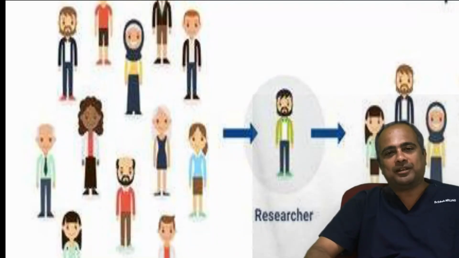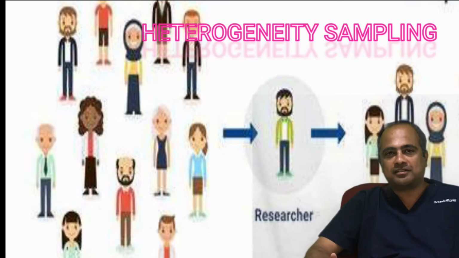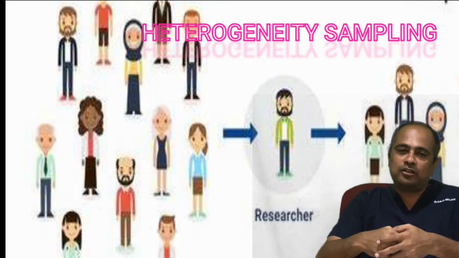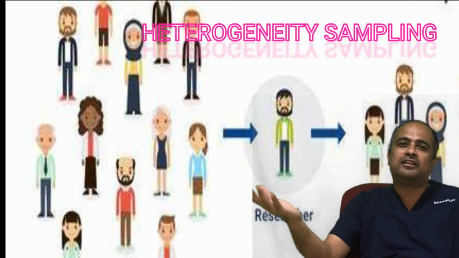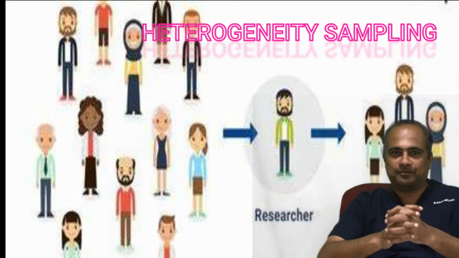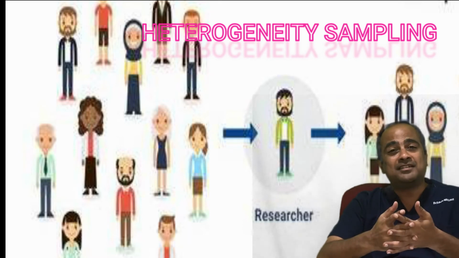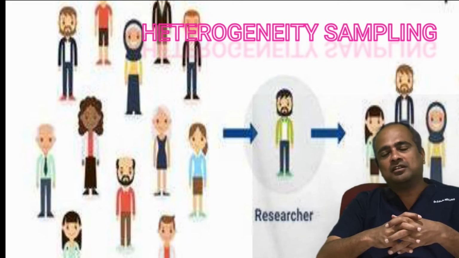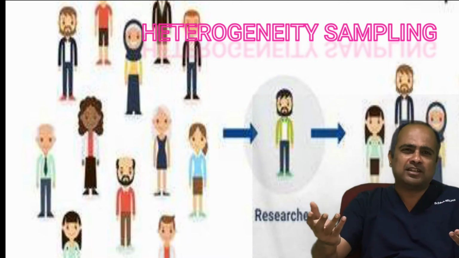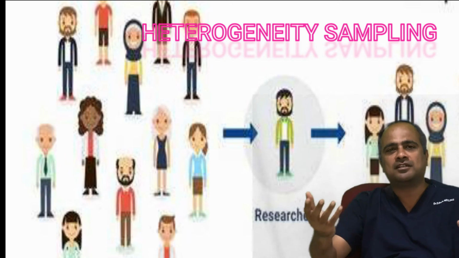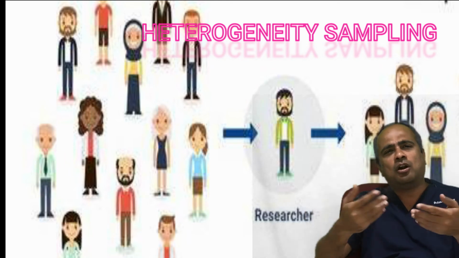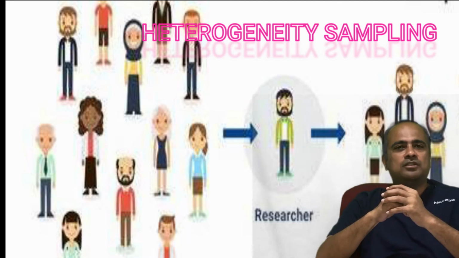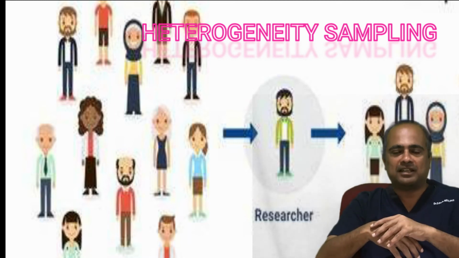Heterogeneity sampling. What is heterogeneity sampling? Heterogeneity sampling is nothing but including all different kinds of opinion in your sample. That means it celebrates diversity. You pick samples from different age groups, genders, religions, and subgroups, so that all the opinions of the population are included in the study. This is called heterogeneity sampling.